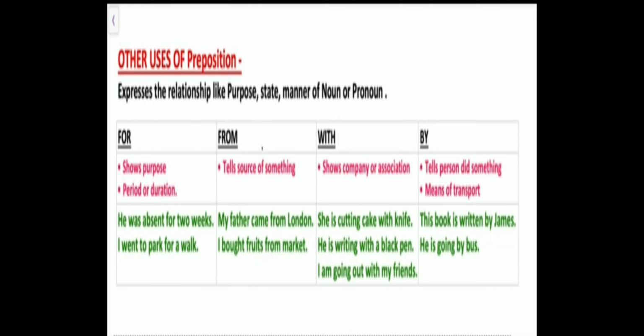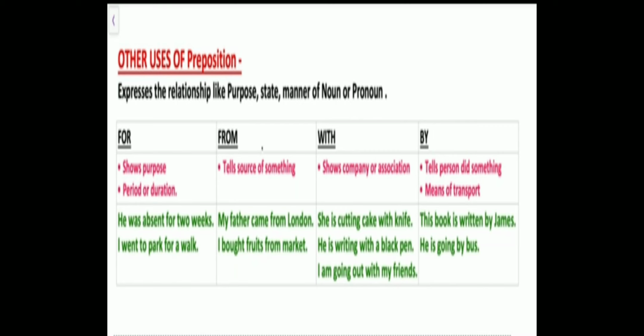From. From tells us the source of something, where something has its origin or is beginning from. My father came from where? From London. He started from London, from there he has come. I bought fruits from the market. So you are telling the origin, the point from where you have got it. With, by: these are things we studied yesterday.